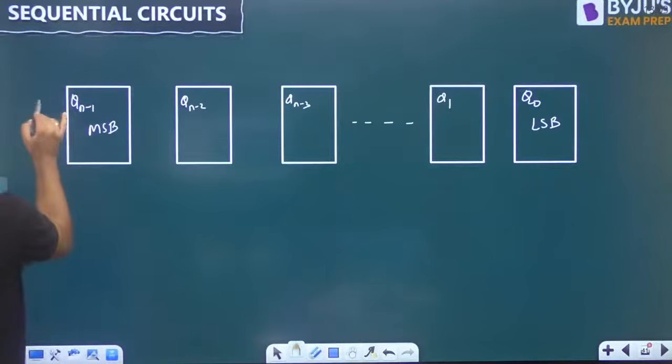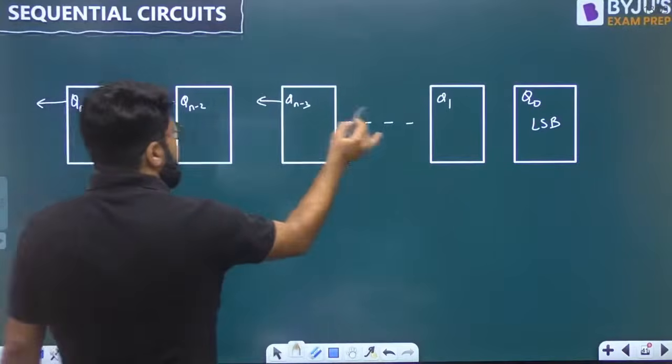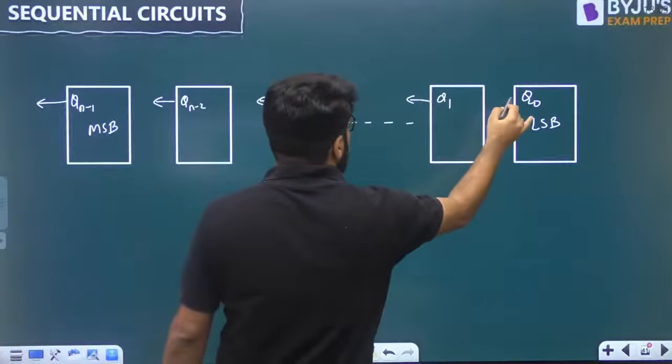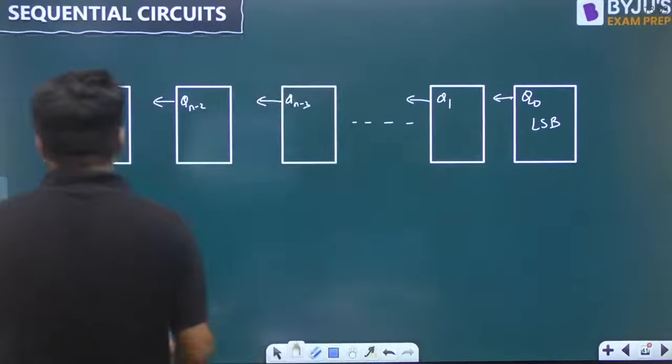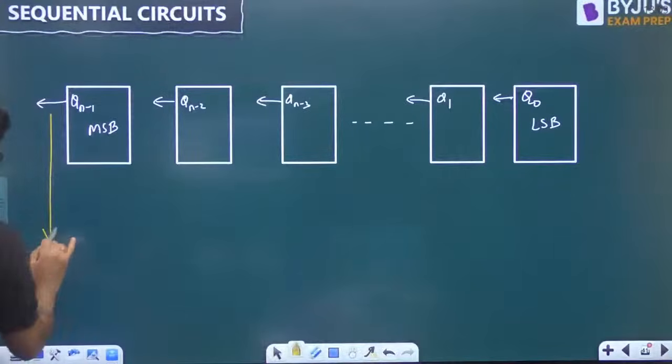So what is going to be the clock frequency? I am not including any more hardware. It may be a ripple design, it may be a synchronous design, whatever it could be. So what is the frequency at the MSB?